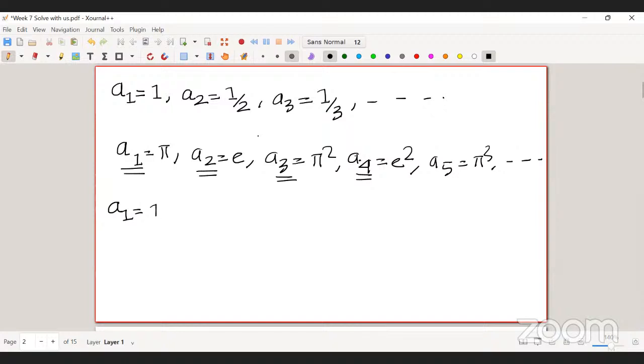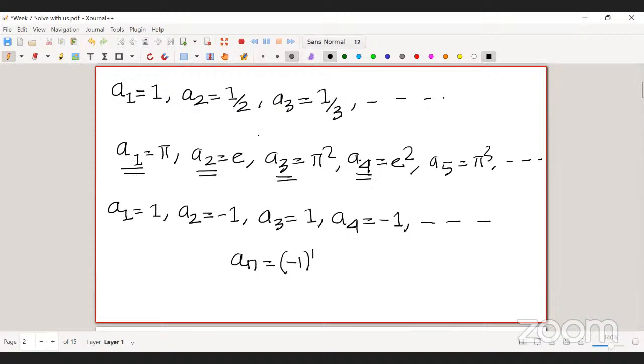For example, you can take this sequence: a1 is 1, a2 is -1, a3 is 1, a4 is -1, and so on. So this is basically an equals minus 1 to the power n plus 1.